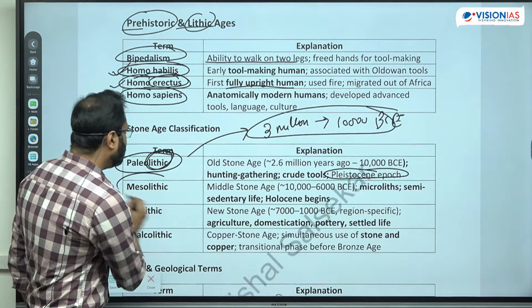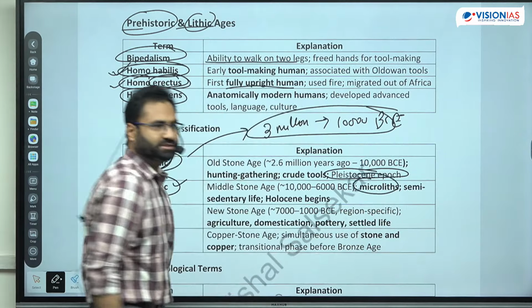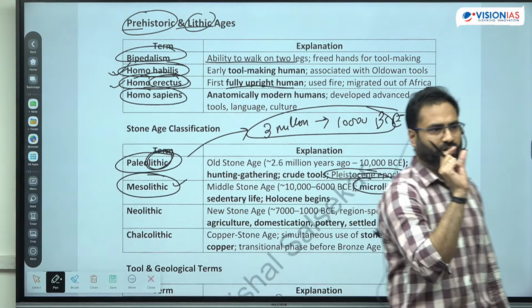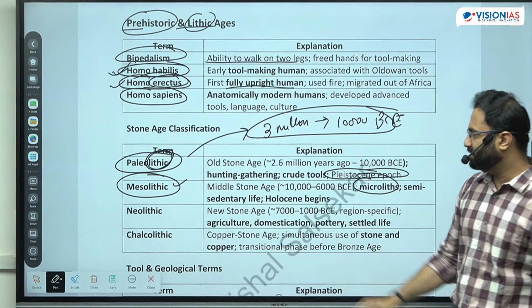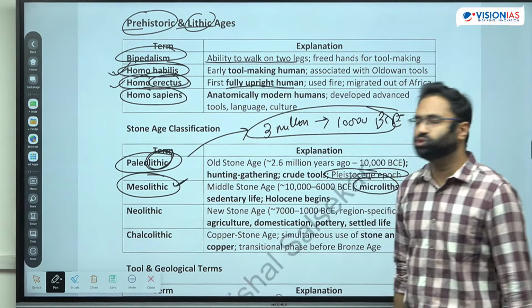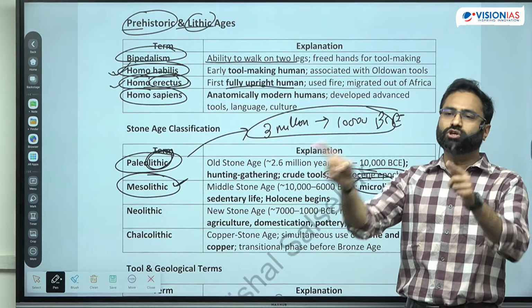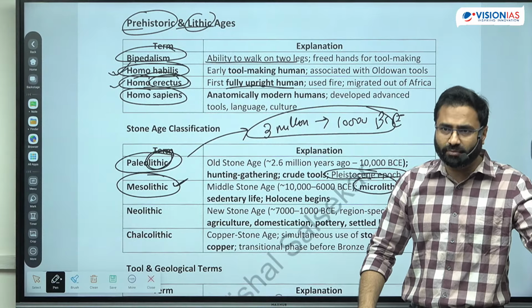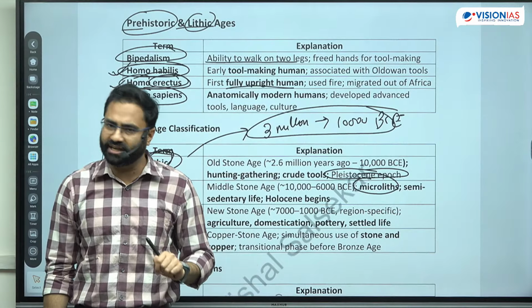So in the Mesolithic age, there was the use of microliths, the small tools, roughly 2 to 4 centimeters, that were being utilized by the individual for hunting and gathering. That's why in the Mesolithic age, you can see that from being completely hunter and gatherer, the human being started residing at certain places. Also, it was not a complete settlement, but a semi-sedentary type of life.